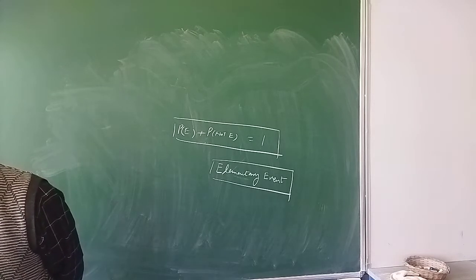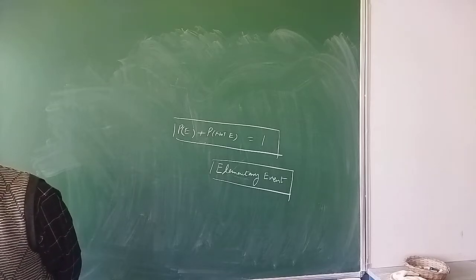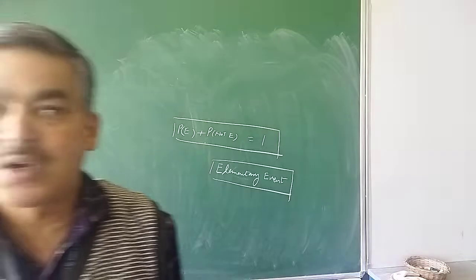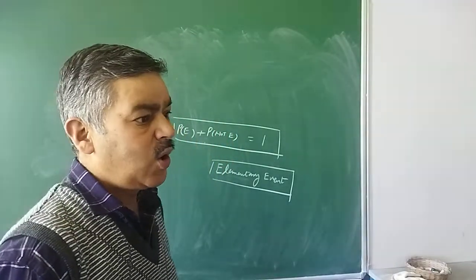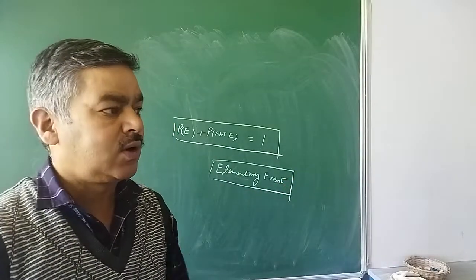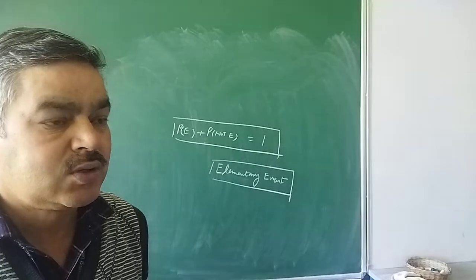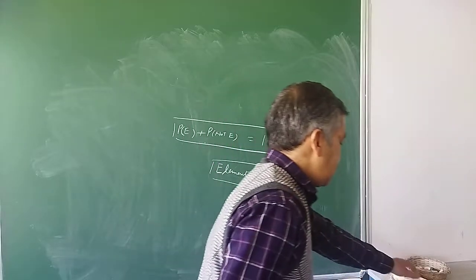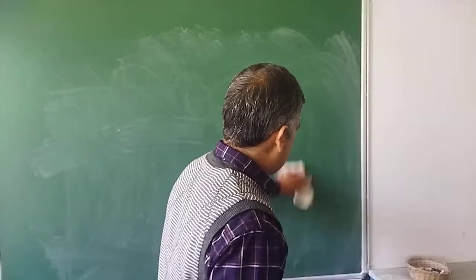This term you need to be clear on from the objective question point of view. What do you mean by elementary event? I said an event which has only one outcome of the experiment. You know, there are total possibilities 2, only one outcome is possible out of head and tail at a time, either head or tail. So that outcome is called the elementary event. When only one possibility is there, such an event is called the elementary event. So this is there from the definitions point of view.